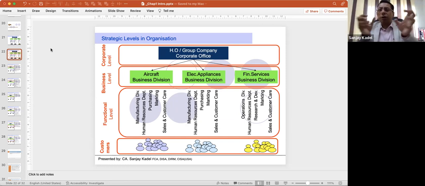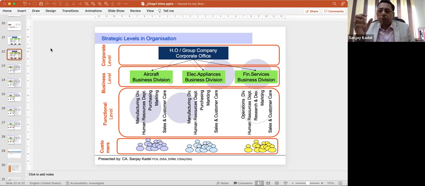Like this, an organization has been split into different businesses at this particular level. Next level comes to functional level. Each business is again further subdivided into different functions, different departments. For example, manufacturing division. Manufacturing division will do only manufacturing activities. Means based on the functions what they do, the departments have been created. That is called functional level.